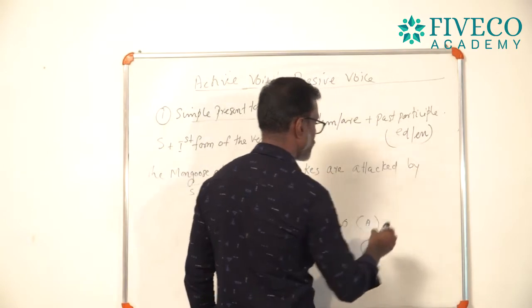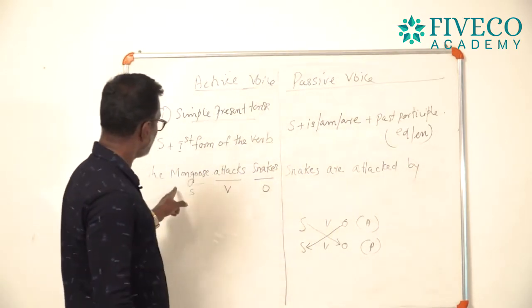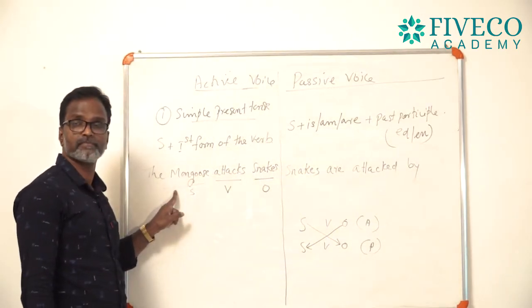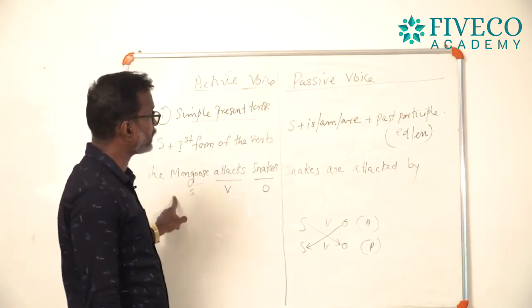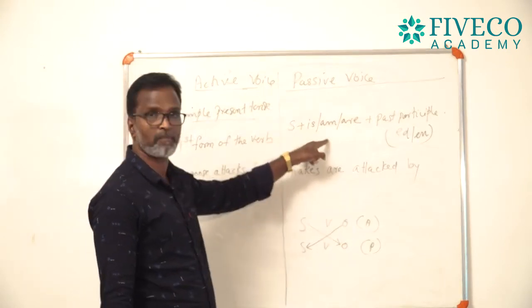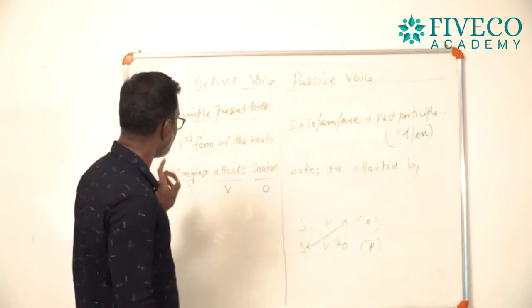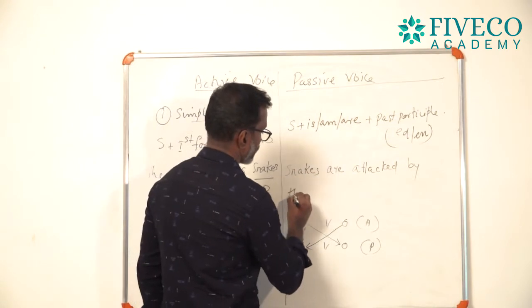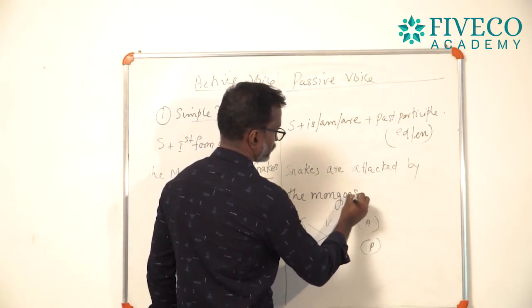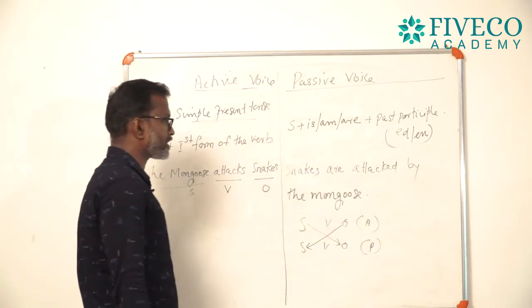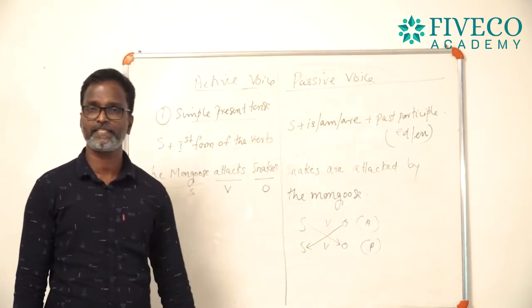Snakes are attacked by, which is the subject? Which is the subject of the active voice? The mongoose, that is the subject. And this subject will become the object of the passive voice. So you can write the mongoose. Okay. Snakes are attacked by the mongoose. Quite easy.